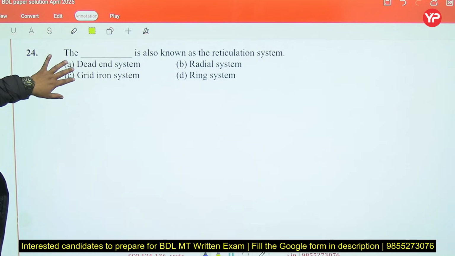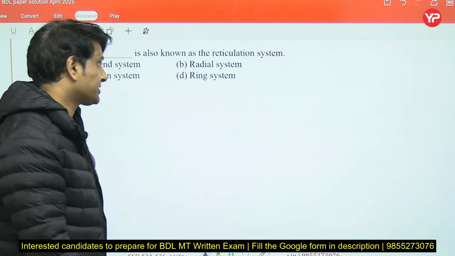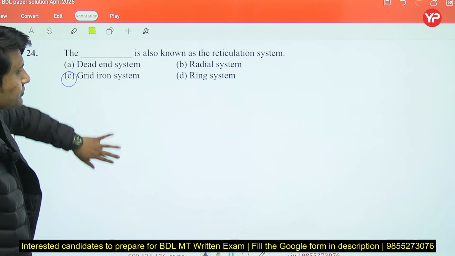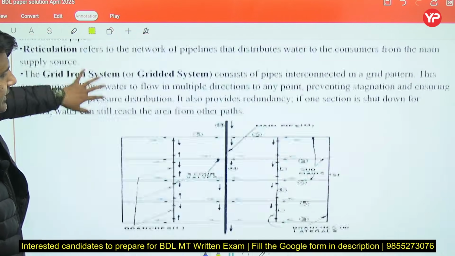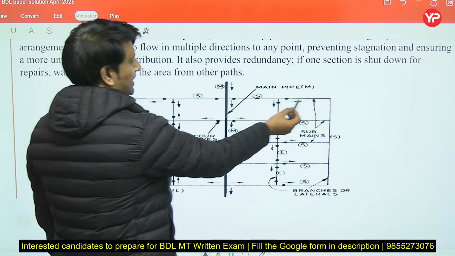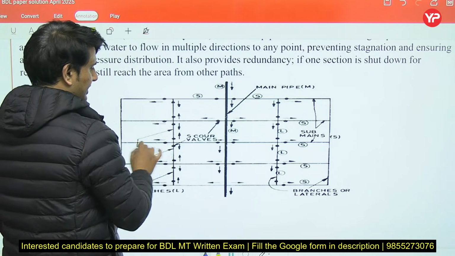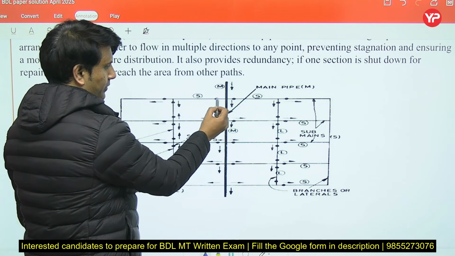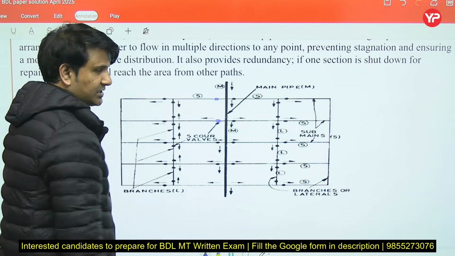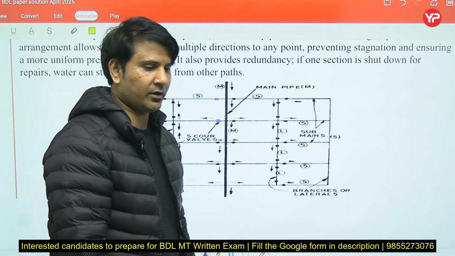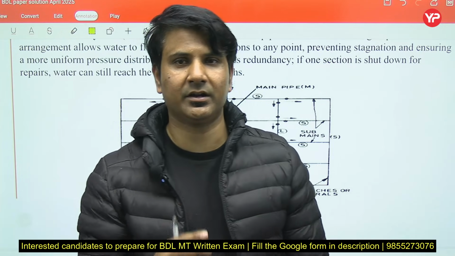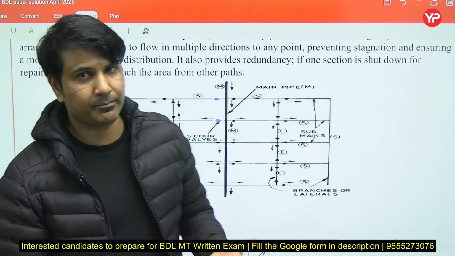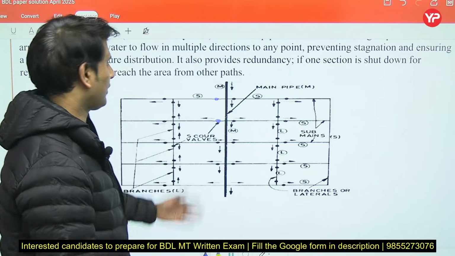Okay, let's move to the next question. The dash is also known as reticulation system. This is the grid iron system. So the grid iron system looks like this. This is the main pipe. These are the branch pipes, and in between these are the sub mains. And you are seeing that here they have provided scour walls. Scour walls are generally provided for removal of sediment deposited in the pipe. So whenever sediment gets deposited in the pipe, we remove it with the help of scour walls.